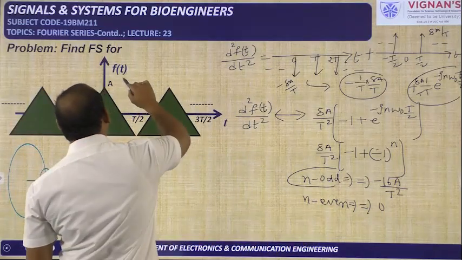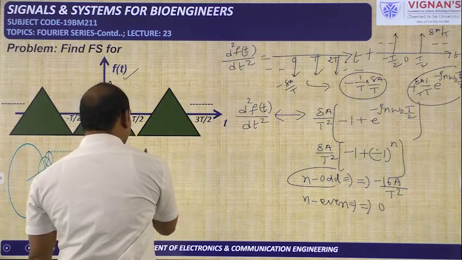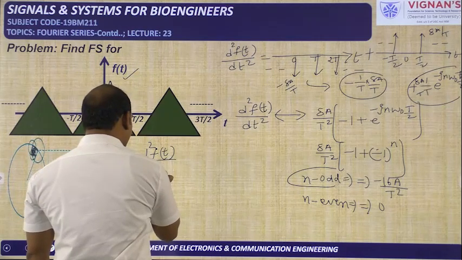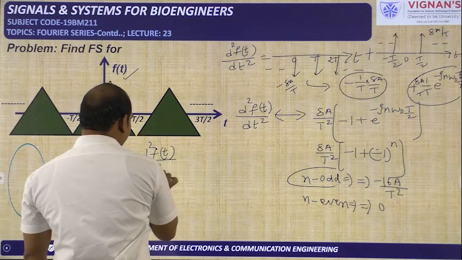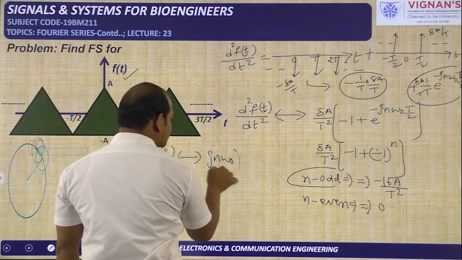But we need the coefficient for f of t, not for d square f of t by dt square. So according to the differentiation property, d square f of t by dt square has the coefficient jn omega naught into Cn.